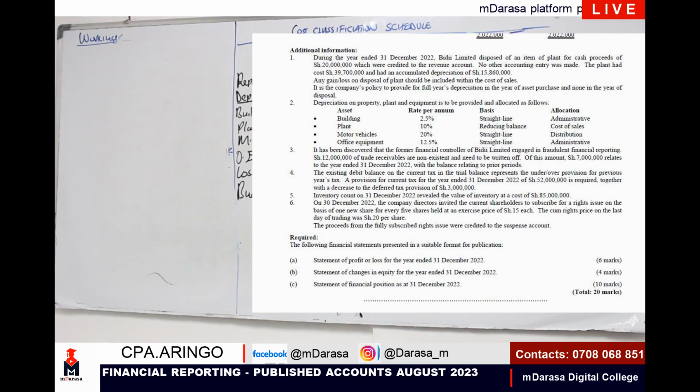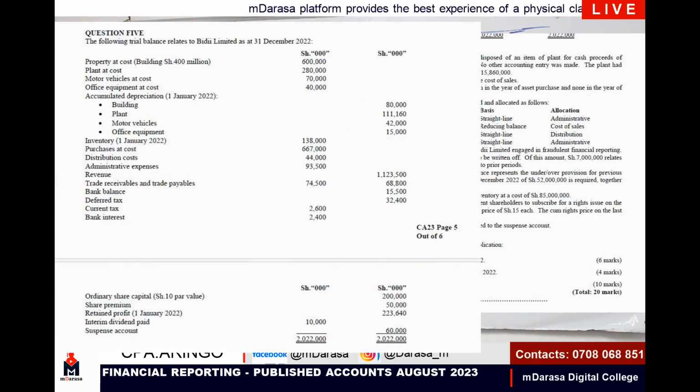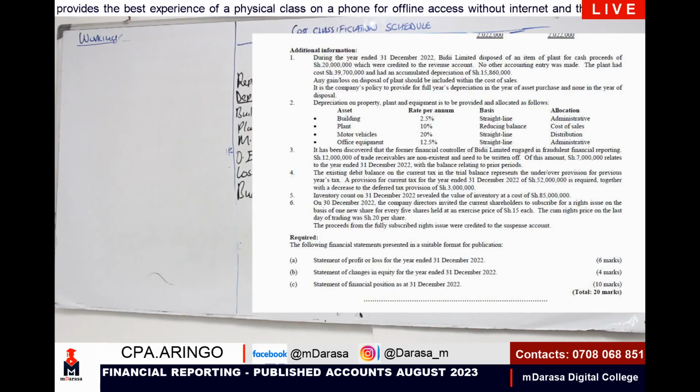Note 4 is telling us that the existing debit balance on the current tax in the trial balance, which ideally is what you are having. Check your trial balance, the current tax, the 2,600. That is what the examiner is telling us. That balance, we are told, represents the under or over provision for the previous year's tax. A provision for current tax for the year ended 1st December 22 of 52 is required together.